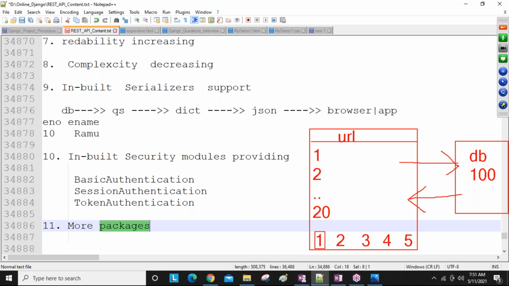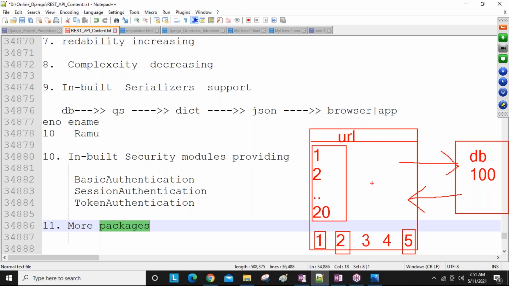By default the first page is executed, so the first 20 records are displayed. When I click the second page, records 21 to 40 are displayed. When I click the fifth page, records 81 to 100 are displayed. You click whichever page number has the range you want to see. This is what we call pagination.